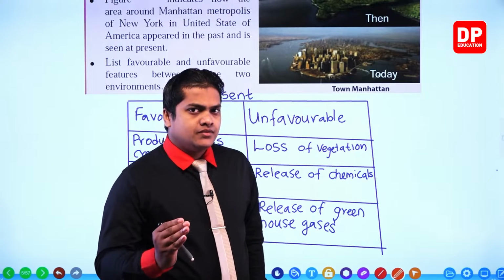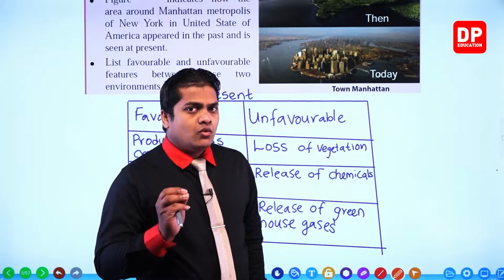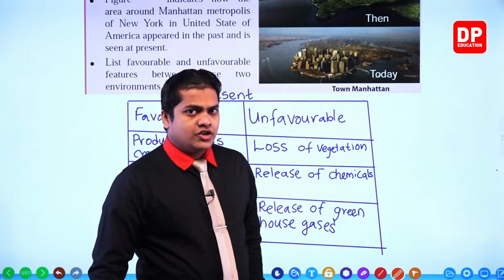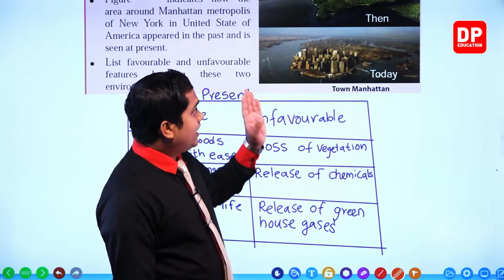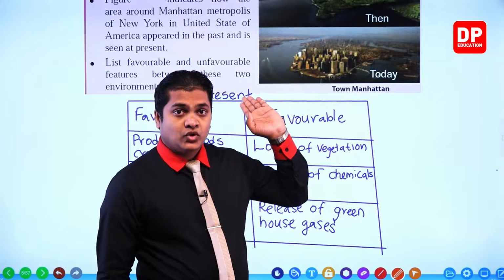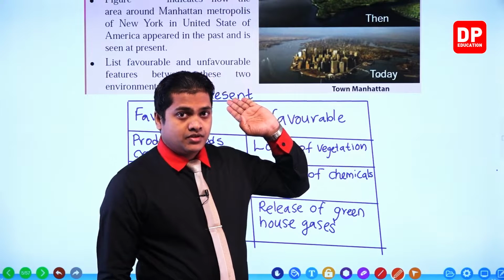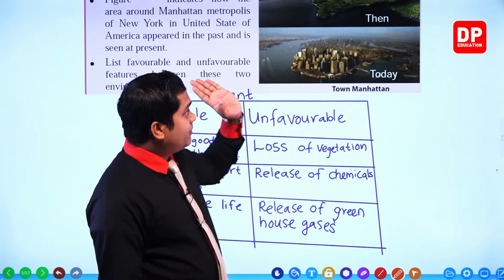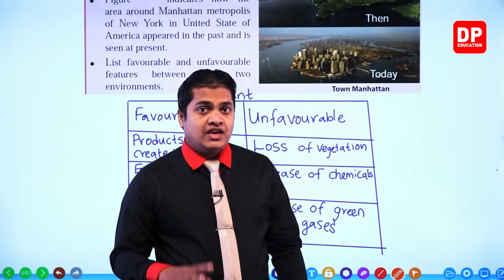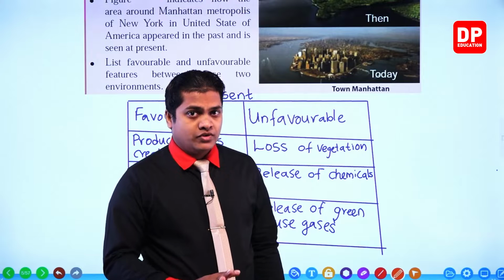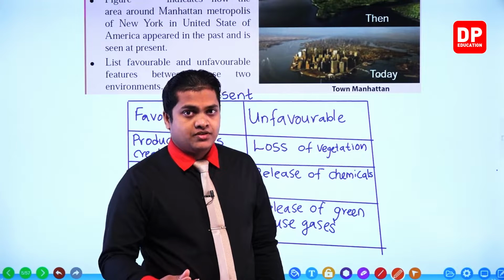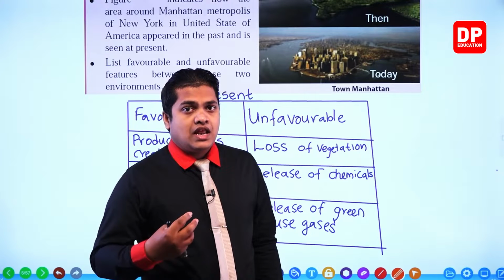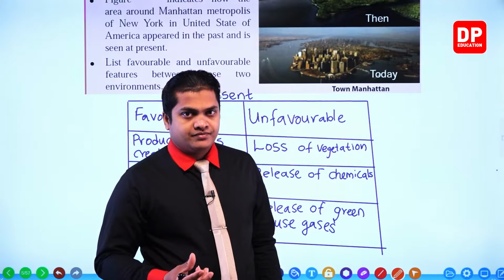So you think and write down what are the favorable and unfavorable conditions that we can identify in the earlier, that means then, or in the past environment. There was plenty of vegetation, but lifestyle was somewhat difficult for humans in the earlier time because of lack of transportation methods and lack of products and goods.